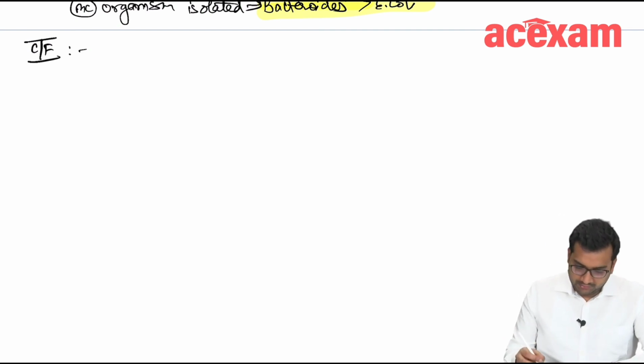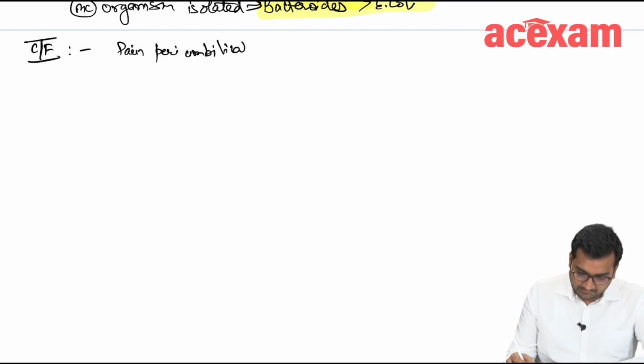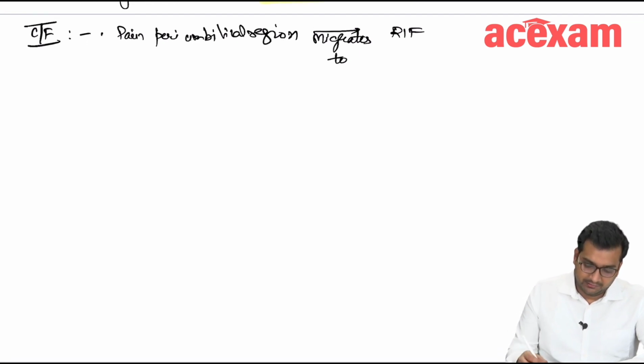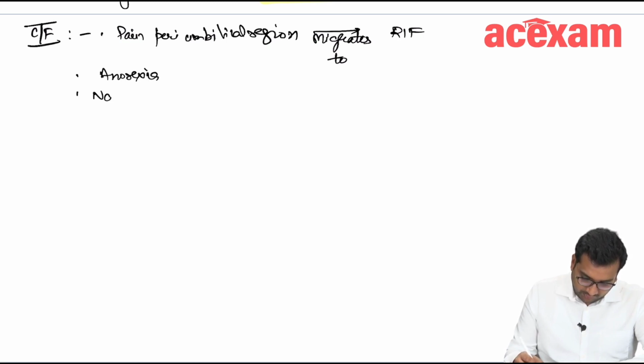We'll go through the clinical features. There will be pain in the periumbilical region initially, which later on migrates to right iliac fossa. Okay, and along with that, there will be anorexia and nausea and vomiting.